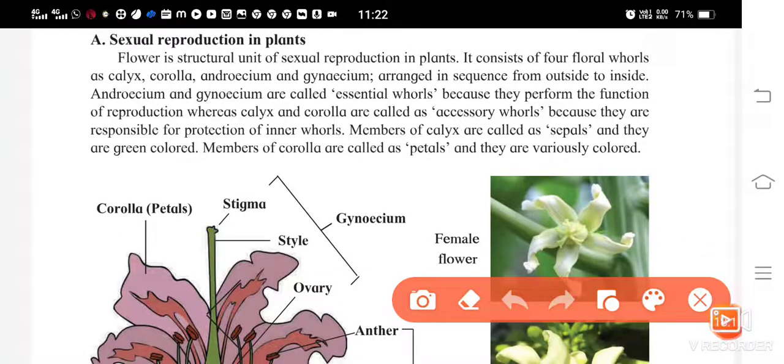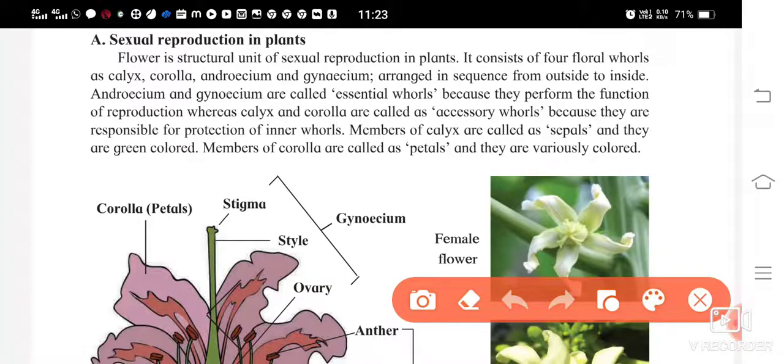They are arranged from outside to inside. The first is the calyx, second is the corolla, third is the androecium, and fourth is the gynoecium. Now androecium and gynoecium are called essential whorls because they perform the function of reproduction.